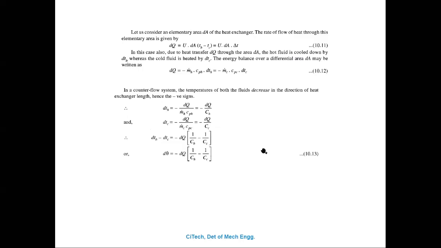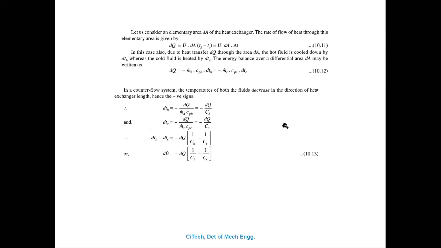Here, let us consider the elemental area dA of the heat exchanger. The rate of flow of heat through this elemental area is given by dQ, which is equal to U into dA into TH minus TC. This is the difference between the average temperature of the hot fluid and the average temperature of the cold fluid.